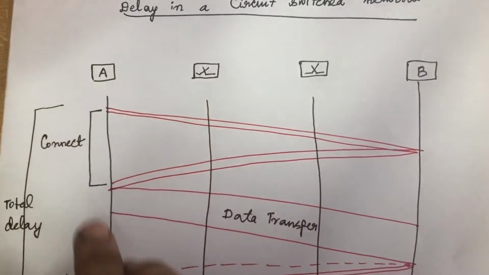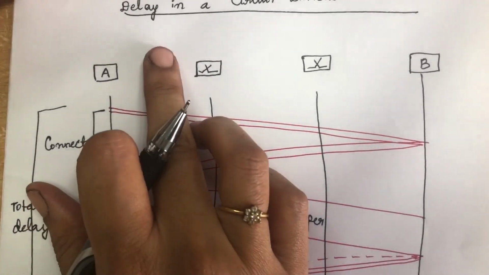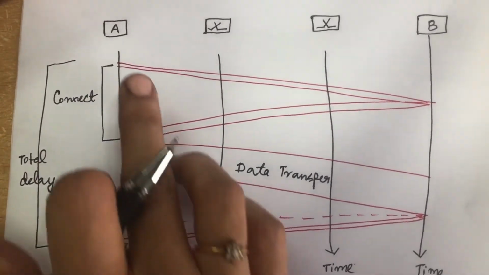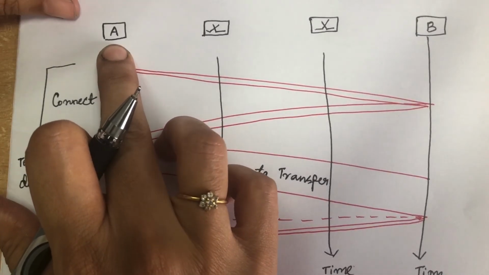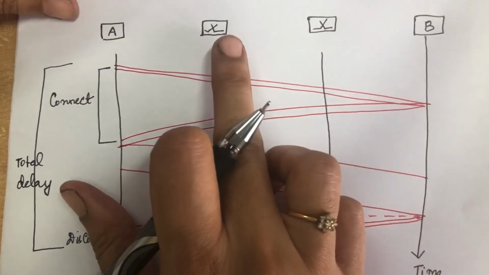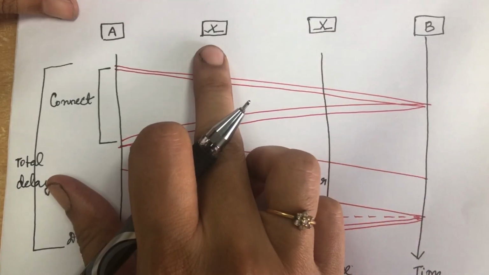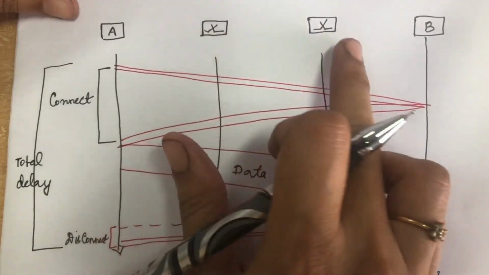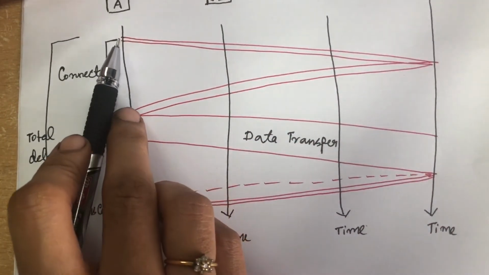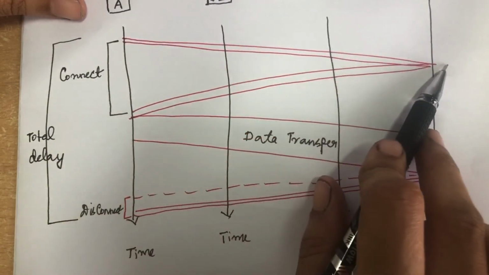Coming to the delay in circuit switched networks, delay can be explained with this graph. Here this is device A and this is device B, and we have two switches in between, which may be any switch. Device A wants to establish the connection.